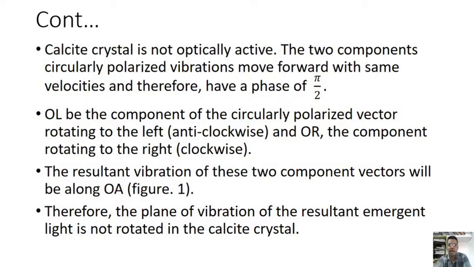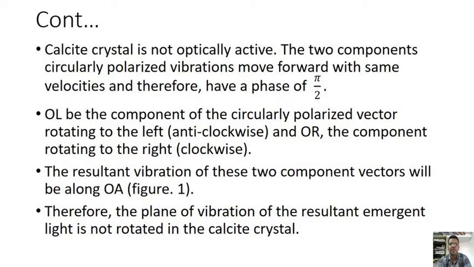Then the component of the circular polarized vector rotating to the left is anti-clockwise and the component rotating to the right is clockwise.